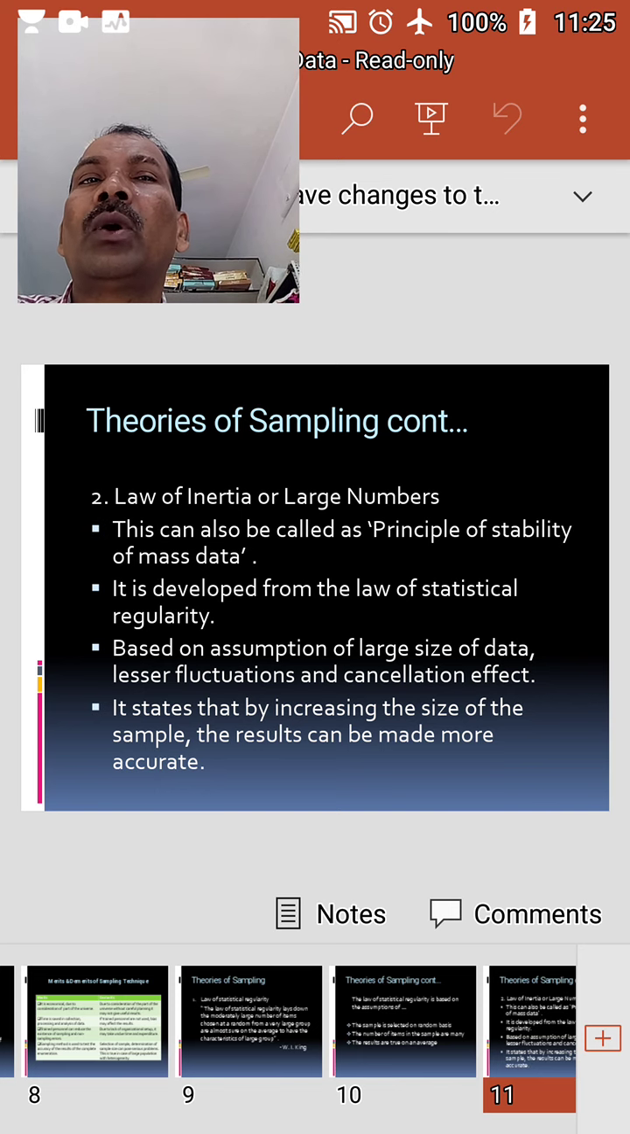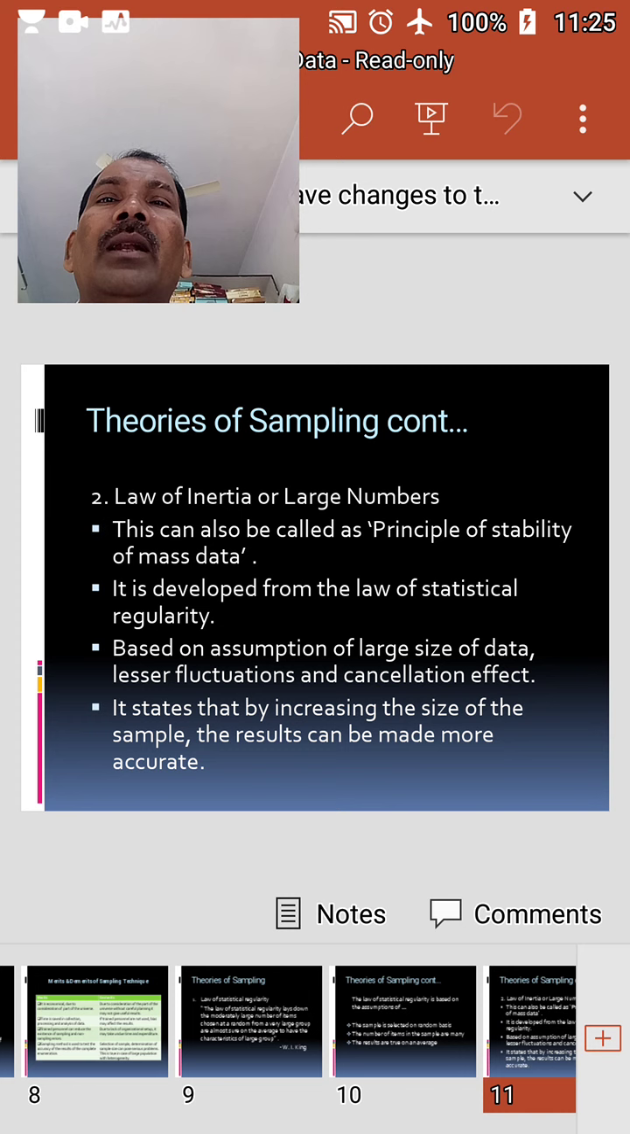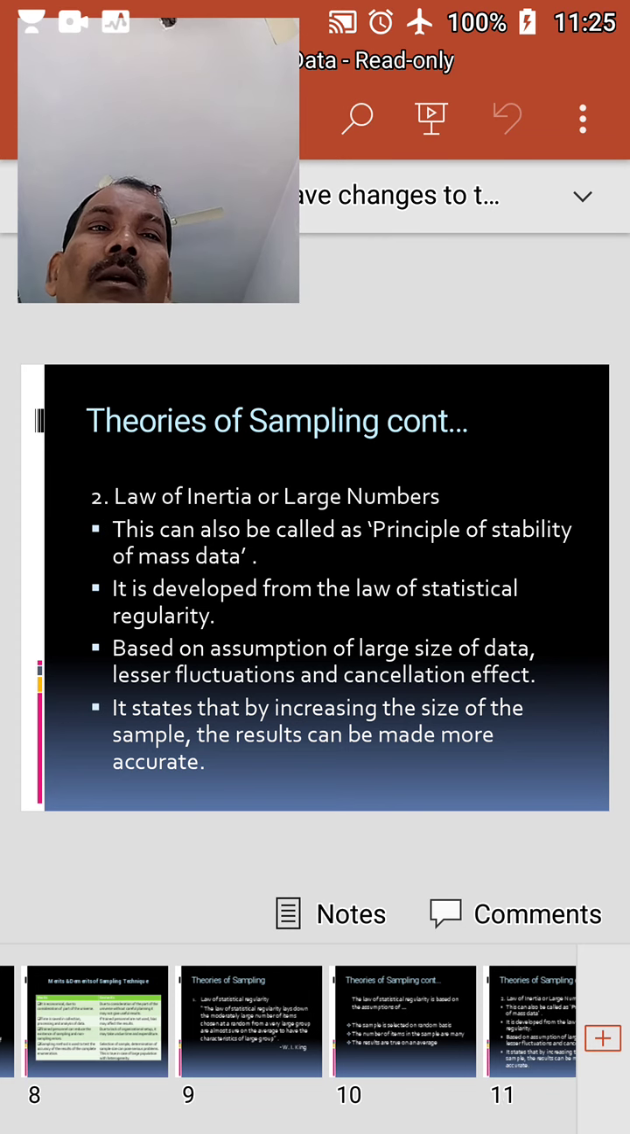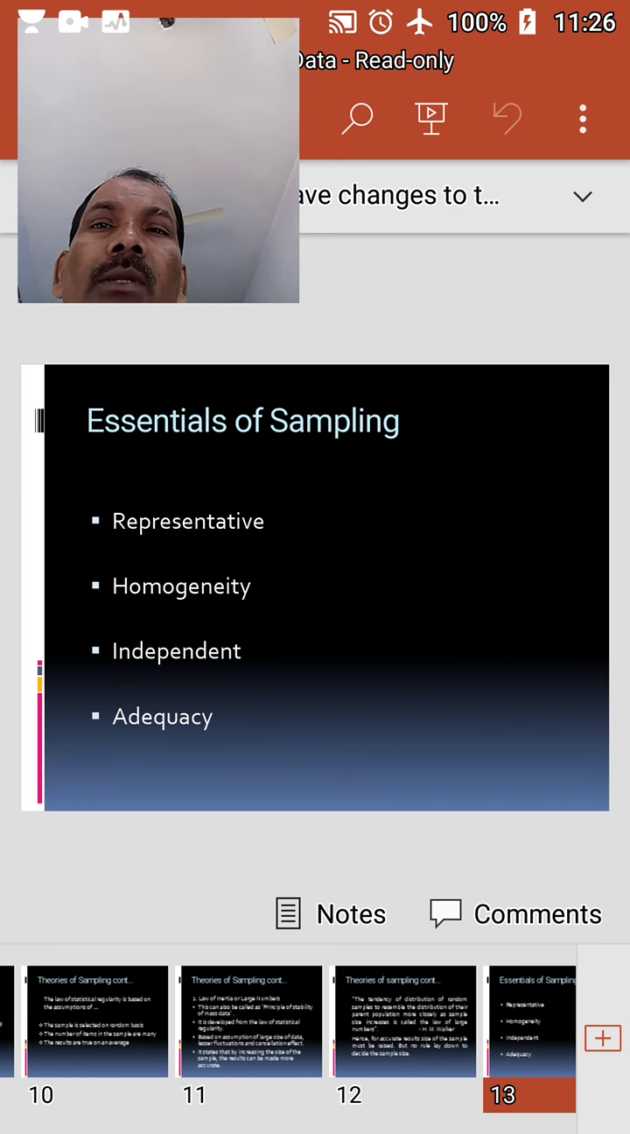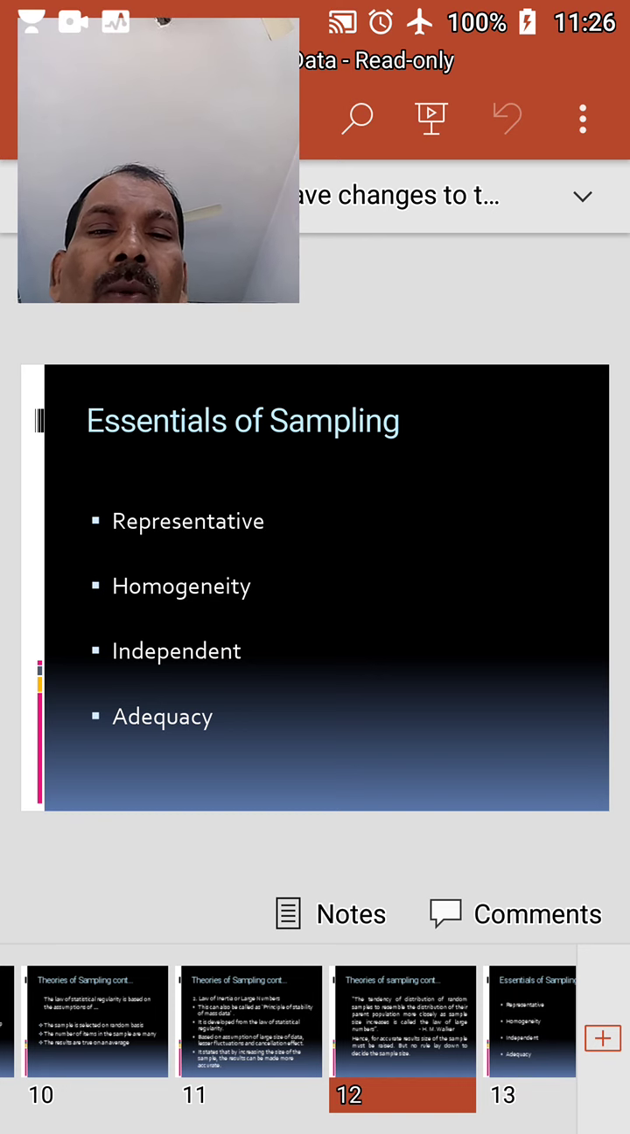In the words of H.M. Walker, the tendency of the distribution of a random sample to resemble the distribution of the parent population more closely as sample size increases is called the law of large numbers. Hence, a fairly large number of observations are to be included in the sample for getting accurate results, but no statistical rule lays down the size of the sample. However, the size of the sample is determined by factors such as cost, time, and degree of accuracy.